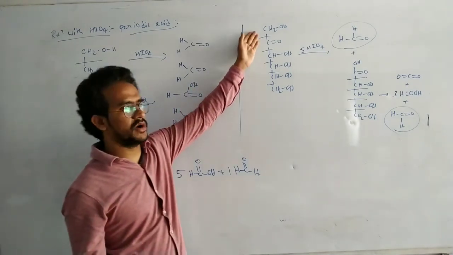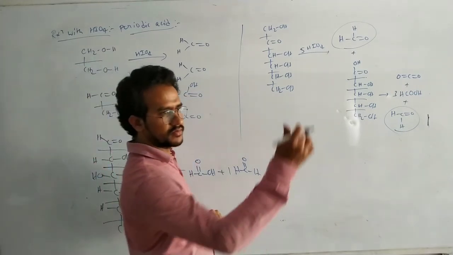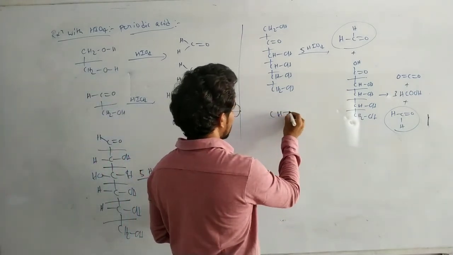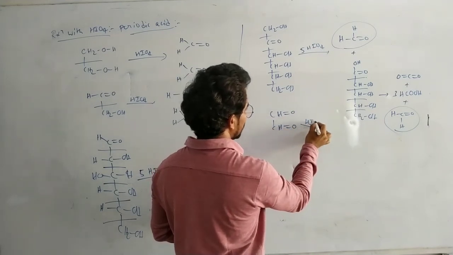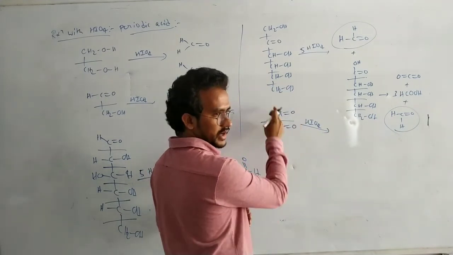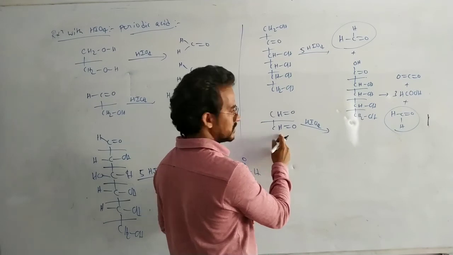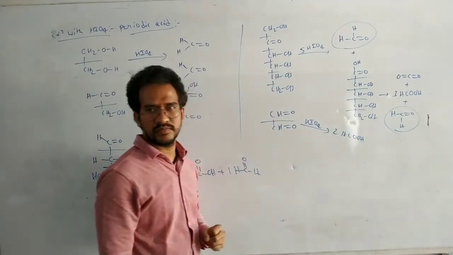Okay, here also hydroxy compound, C-C bond breaking oxidation takes place. Or suppose both are aldehydes. The dialdehyde is oxidized by the HIO4. By breaking, the aldehyde is converted to formic acid. 2 moles of formic acid.